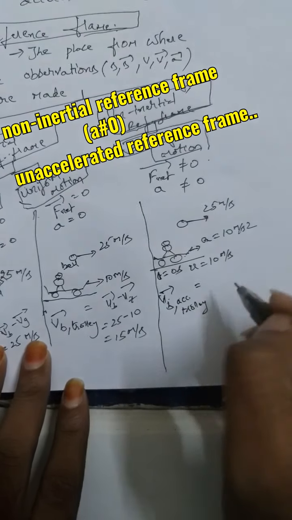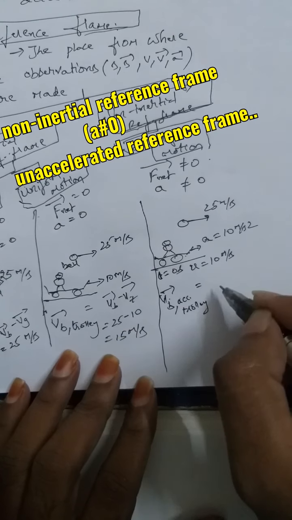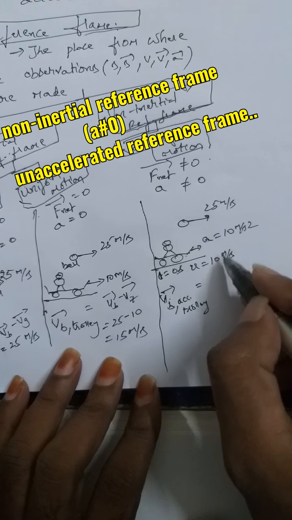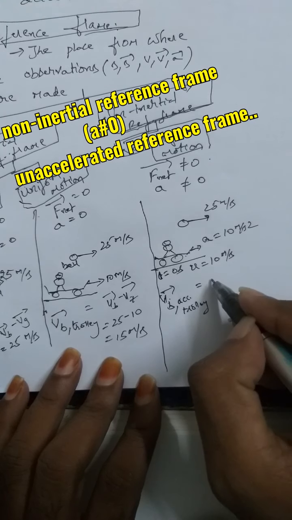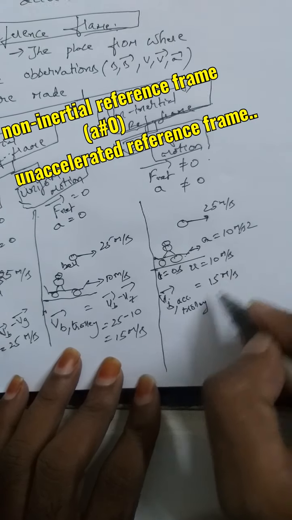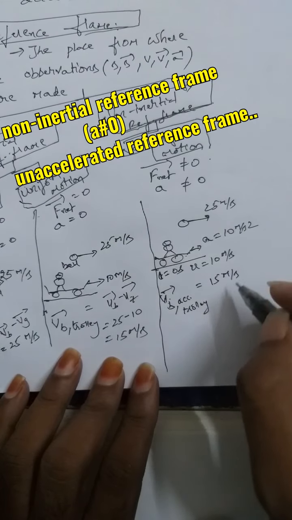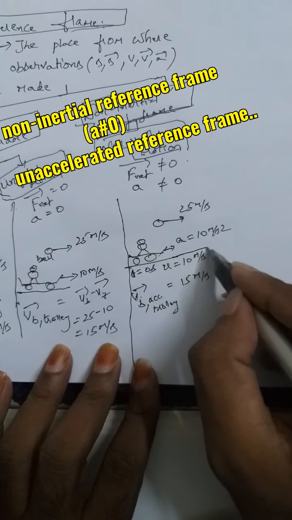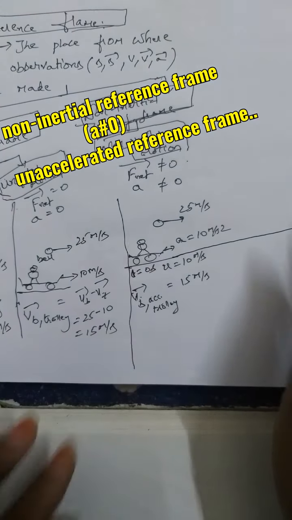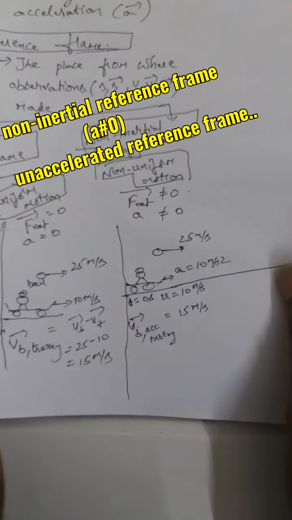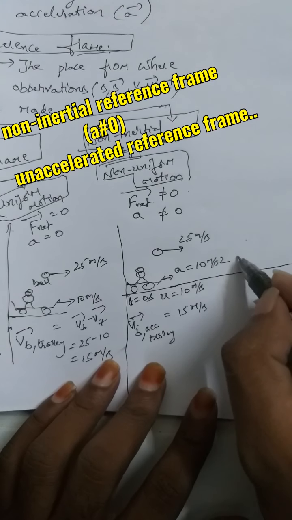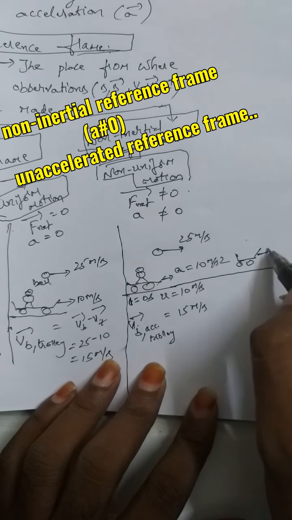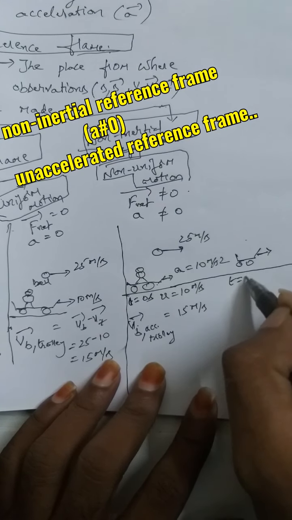you will get it as velocity of the ball minus velocity of the accelerated trolley. Velocity of the accelerated trolley at that instant is 10 meter per second. Again you can write 25 minus 10 is 15 meter per second. Velocity of the ball with respect to accelerated trolley. But since the trolley is accelerating here, by the next second this trolley will gain a velocity. So in the t is equal to 1 second.